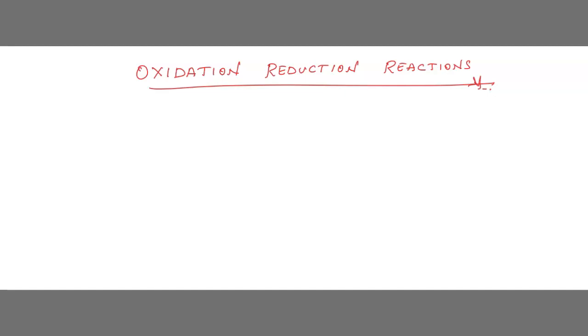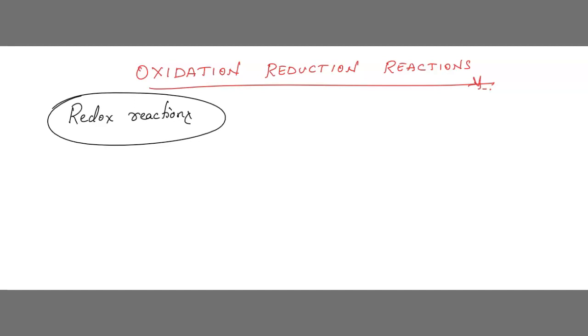See children, in addition to the above types of reaction, what we have discussed: combination, decomposition, displacement, double displacement. In addition to all these reactions, we have another two types of reactions. Commonly we call these redox reactions. A redox reaction is the combination of oxidation and reduction, both together. In these reactions, oxidation and reduction occur in the same reaction.